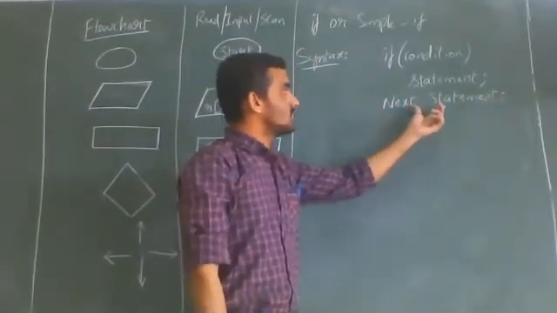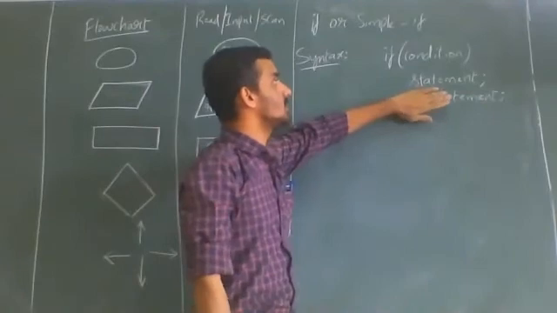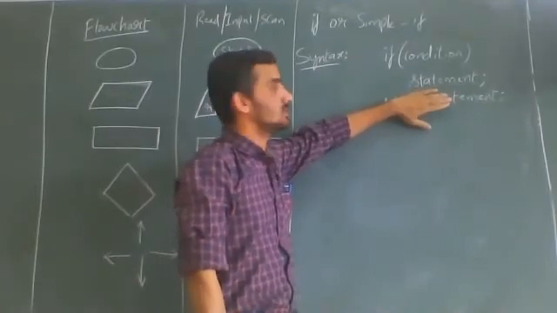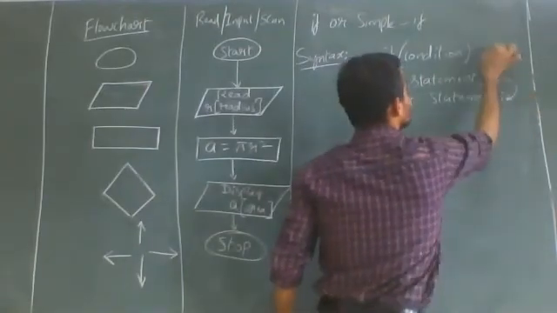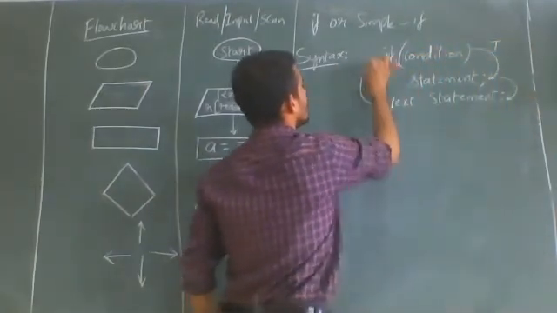Try to understand this next statement concept, because if I don't write next statement, if the condition is false, there will be a confusion. If the condition is true, both are executed. If the condition is false, directly move to the next statement.